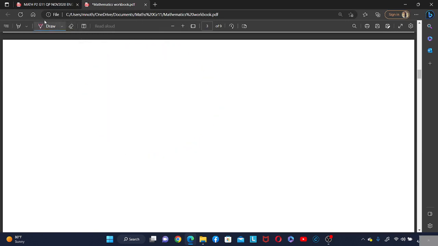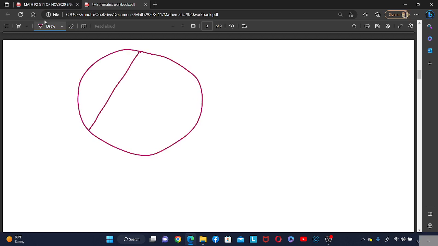My drawing is too bad, but let me try it. Okay, yes, now it's right. Let me draw it. So this is the center.